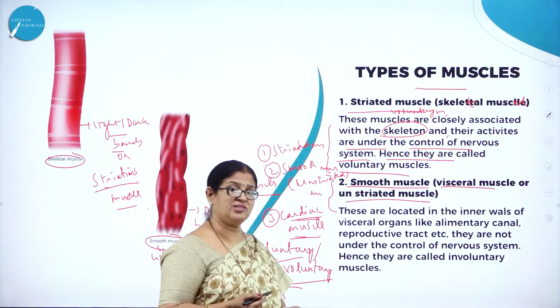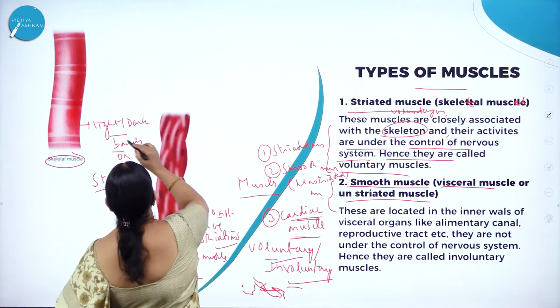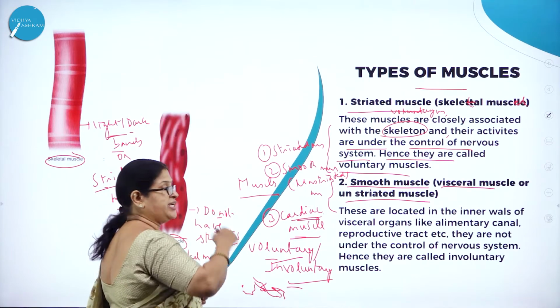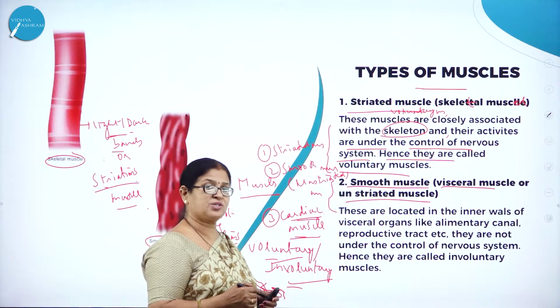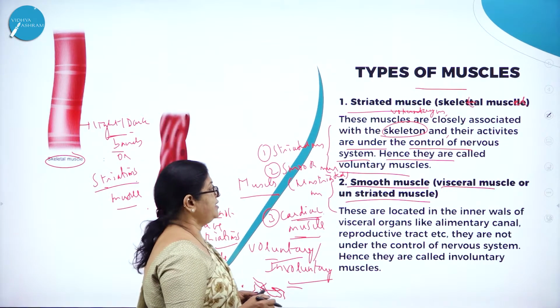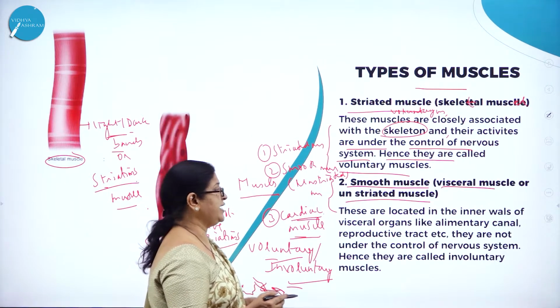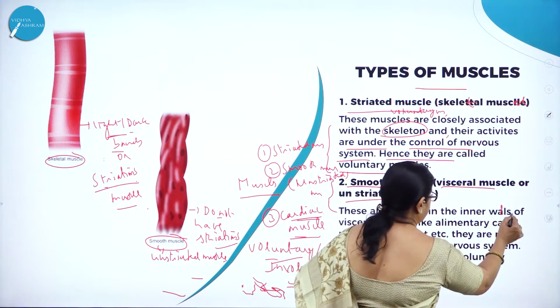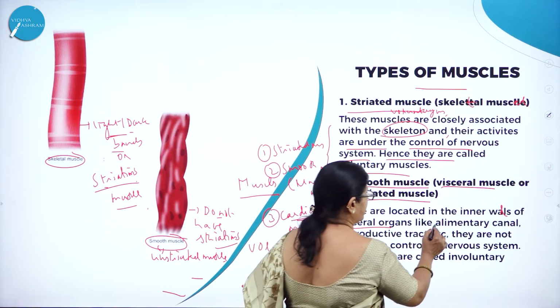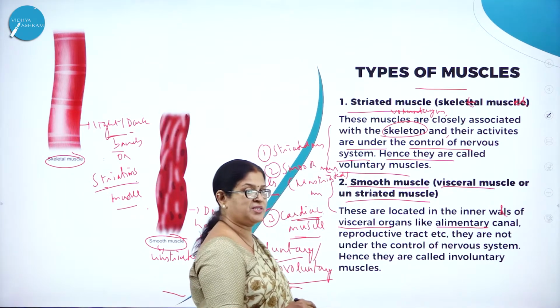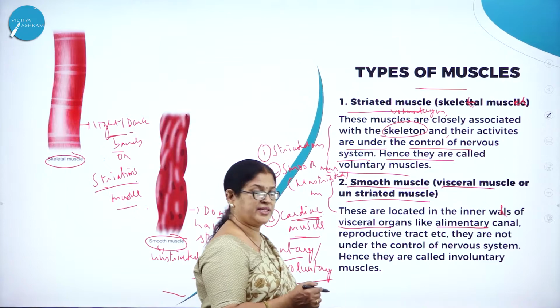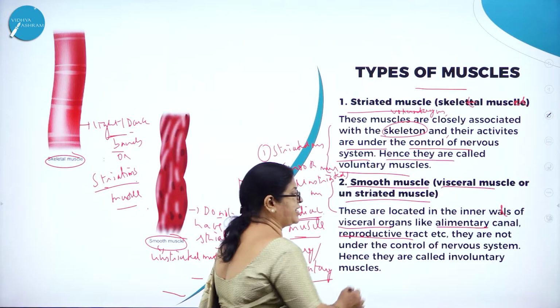And why is it called unstriated muscle? Because you don't find light and dark striations like how you see it in striated muscle, hence it is called smooth muscle. And these are located in the inner walls of visceral organs. Where do you come across the smooth muscle? Like the alimentary canal or the digestive system, reproductive tract.